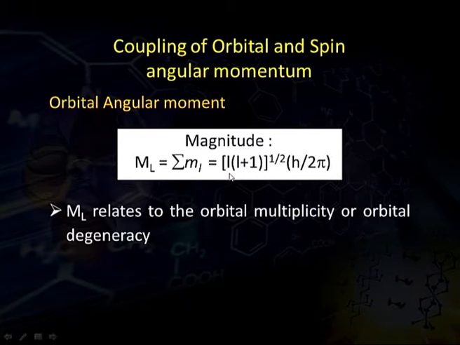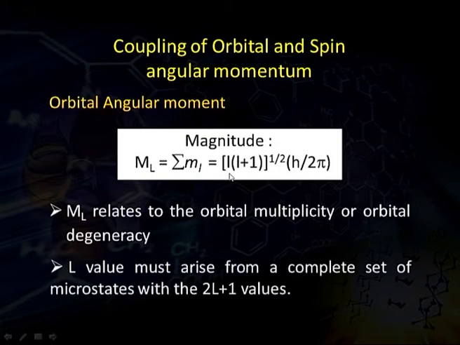The L value must arise from a complete set of microstates, numbering 2L+1. As in the case of spin, where the total spin values are 2S+1, L also has a definite pattern of number of values, given by 2L+1, because it is also a quantized value.